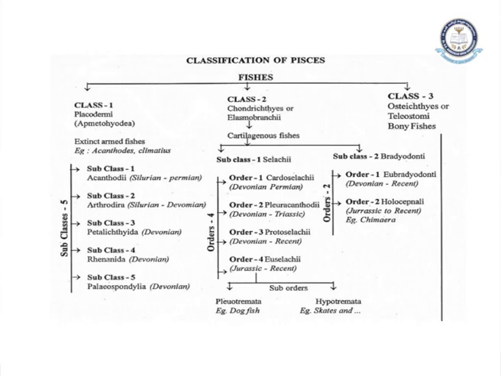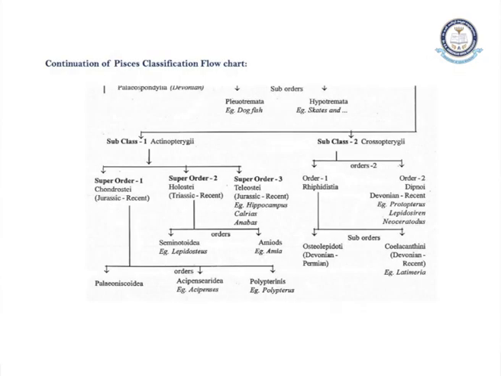And coming to the orders of the bony fishes, we shall see. It has the order Chondrostei. Chondrostei existed during the Jurassic period and up to the recent times, and superorder Holostei existed in the Triassic period and up to the recent times, and superorder Teleostei existed during the Jurassic period and up to the recent times. The examples are also mentioned here, you can see.